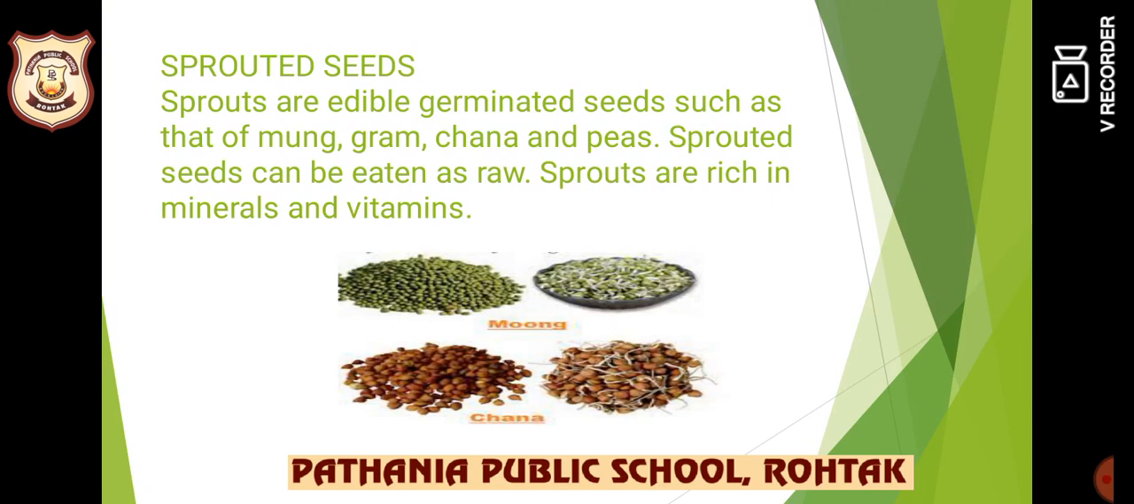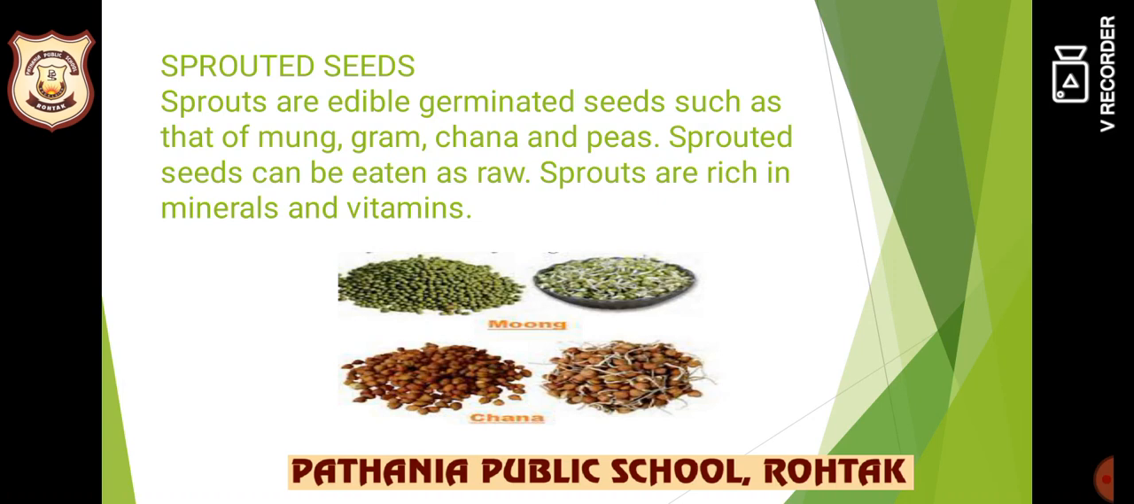Now the question is how to make the sprouts. So I'll tell you. You just try it by yourself at your home. Take a bowl of moong seeds or peas or chana, and add some water in good quantity and leave it overnight. Next day, drain the water completely and wrap it in a cloth. Pack it in a cloth and leave it for one day, and another day you will see that magic happens.